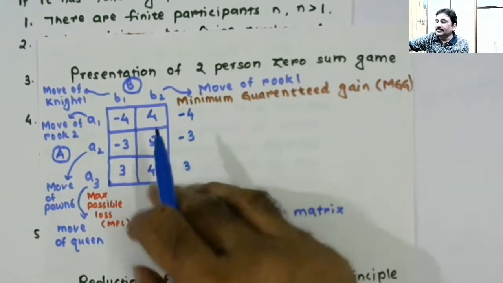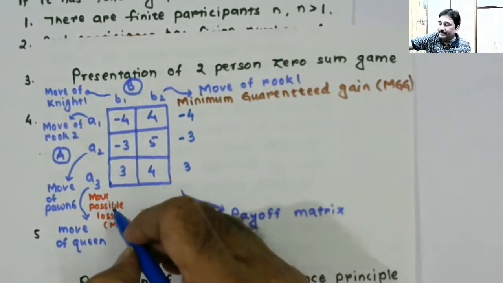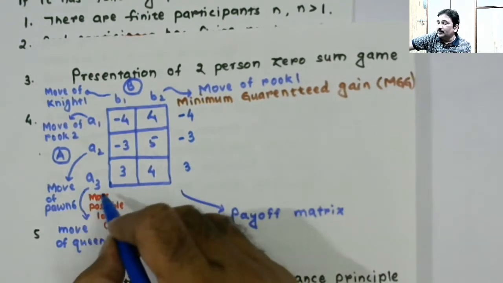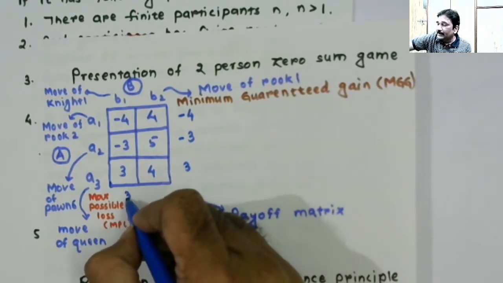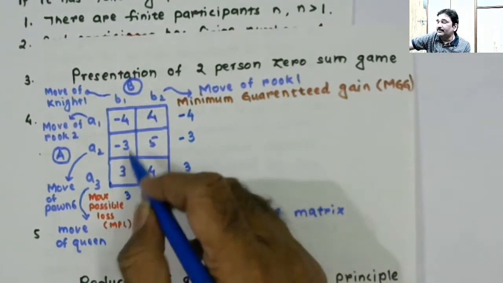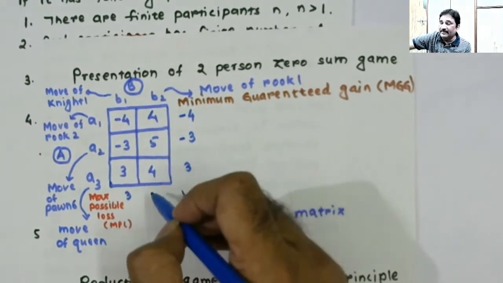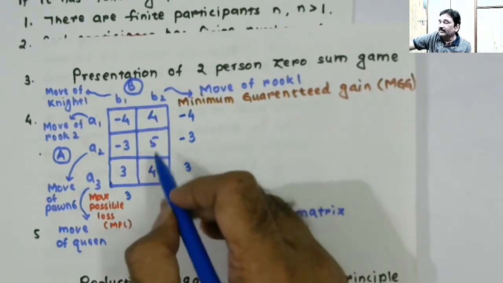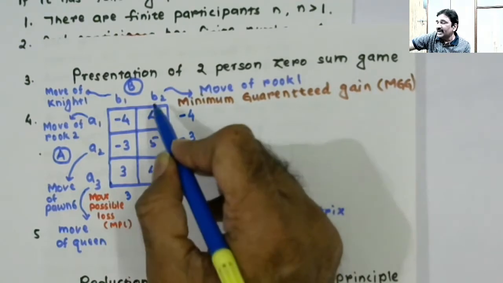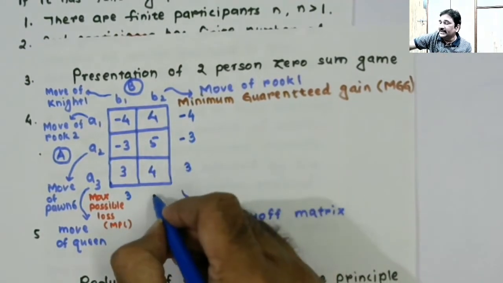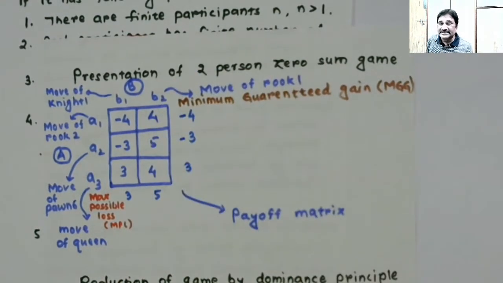Okay, and by selecting to play A3 in response to course of action B1 selected by player B, gain to player A will be 3 and loss to player B will be 3. So the maximum possible loss to player B is 3. And if player B selects to play B2, then the maximum possible loss to player B can be found by simply finding the maximum value in this column, and that you write here.